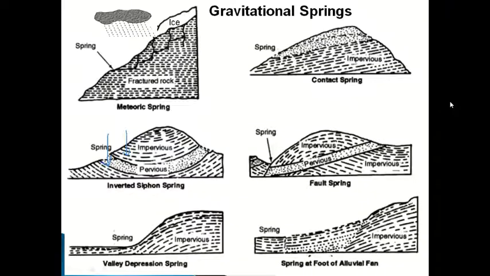Other gravitational springs are there. One by one we'll discuss. There are contact springs, meteoric springs, inverted siphon springs, fault springs, valley depression springs, and springs at the foot of the alluvial fan. Which are there in your syllabus we'll discuss now. Only a few are there; not all types of springs are there. So one by one we'll discuss.